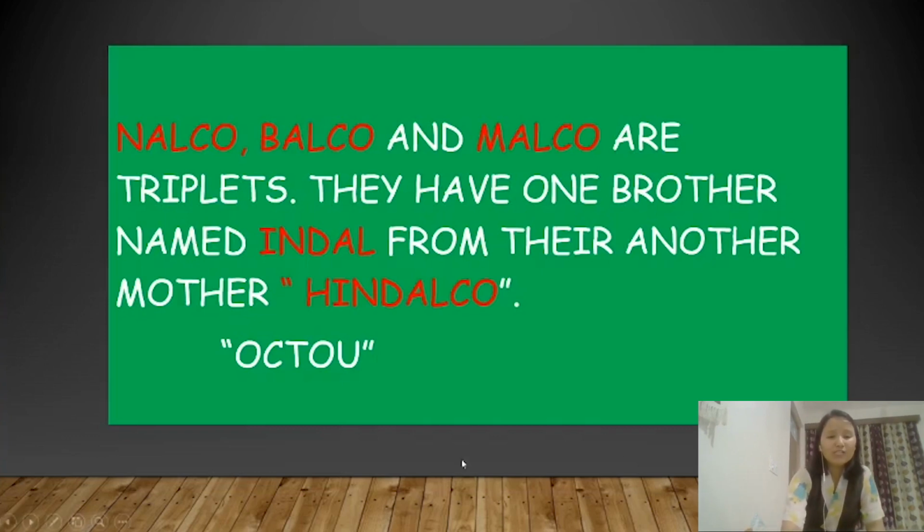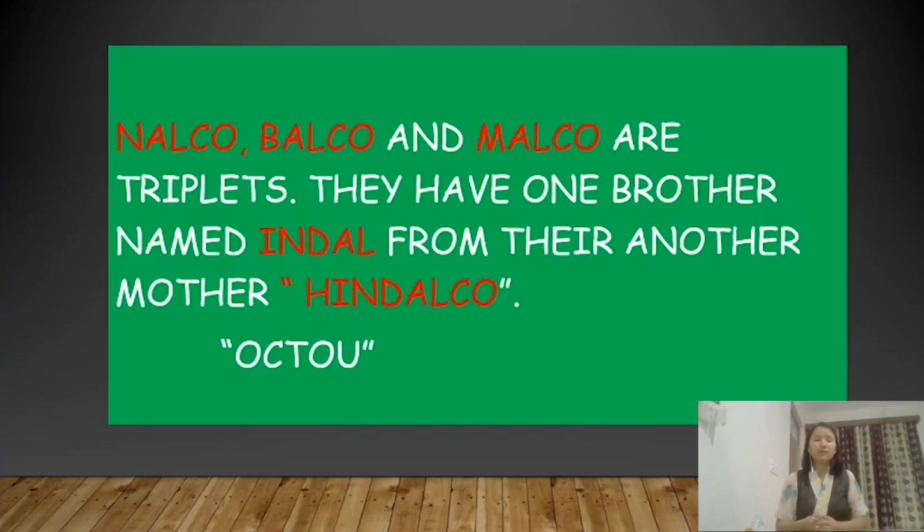O stands for Odisha, C stands for Chhattisgarh, T stands for Tamil Nadu, O again stands for Odisha, and U stands for Uttar Pradesh. Now you can join like this. Nalco is located in Odisha, Balco is located in Chhattisgarh, Malco is located in Tamil Nadu, Indal is located in Odisha, and Hindalco is located in Uttar Pradesh.